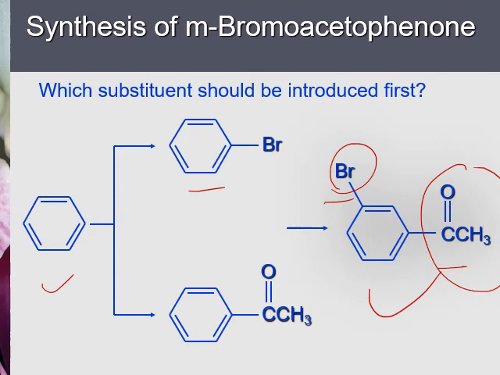All right, so there are two possible ways. One is you do bromination first, and then you do Friedel-Crafts acylation reaction. The other way is you perform acylation reaction first, and then bromination reaction. Which one is better? Which one works? Which one doesn't? Okay, we'll see each in detail.